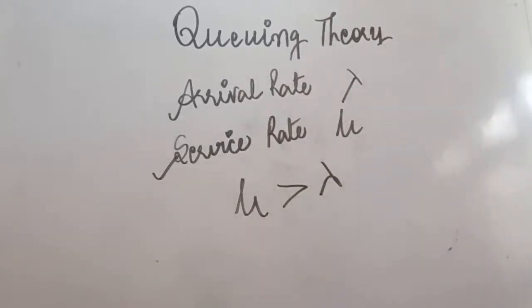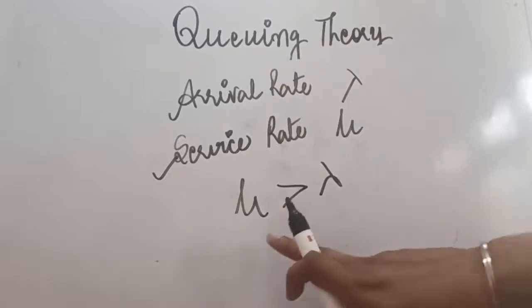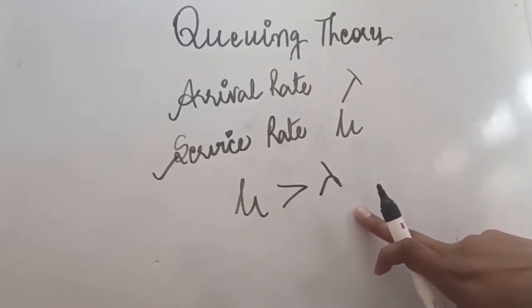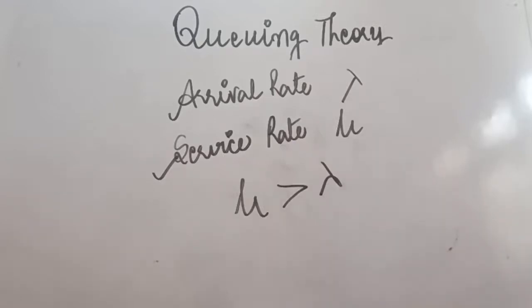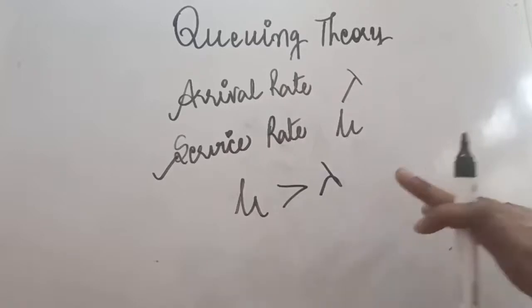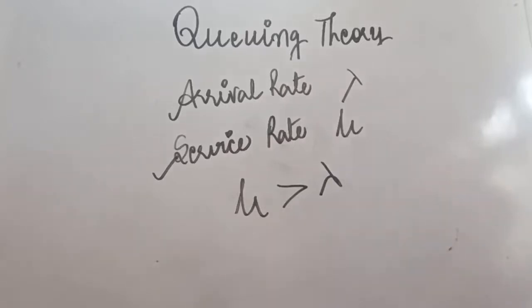So the service rate should be greater than the arrival rate. If you are not giving the service more than the arrival rate, then the queue will never terminate, and our task is to manage the queue. So in every question you will see mu will be greater than lambda. This is the property. So now let's move on to the formulas.